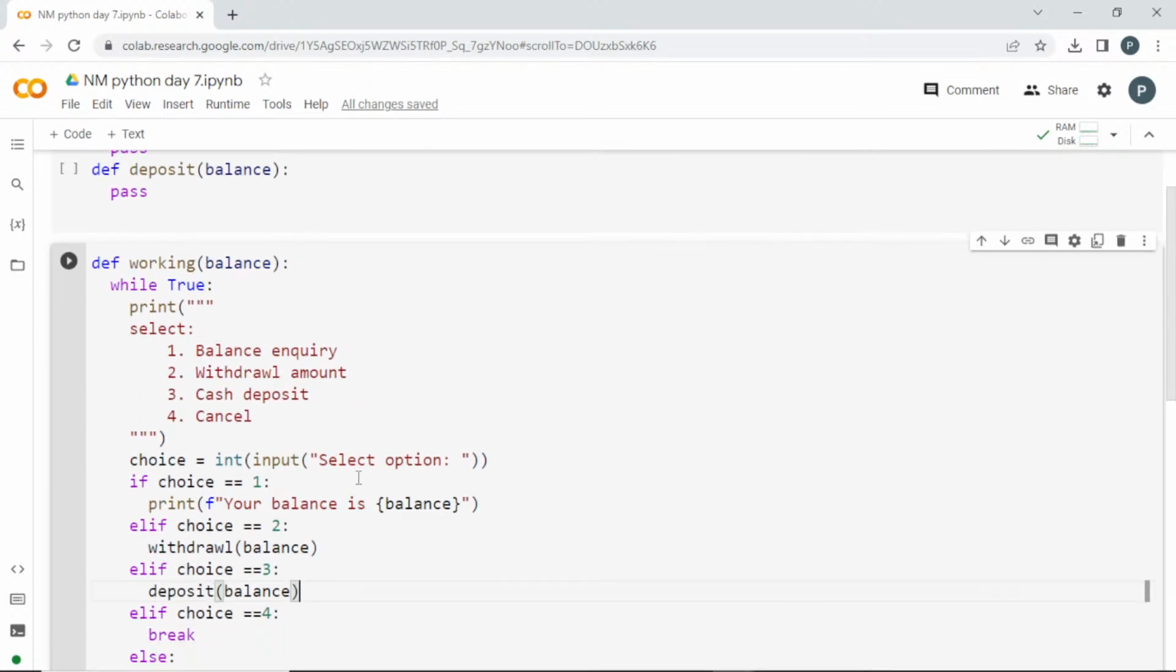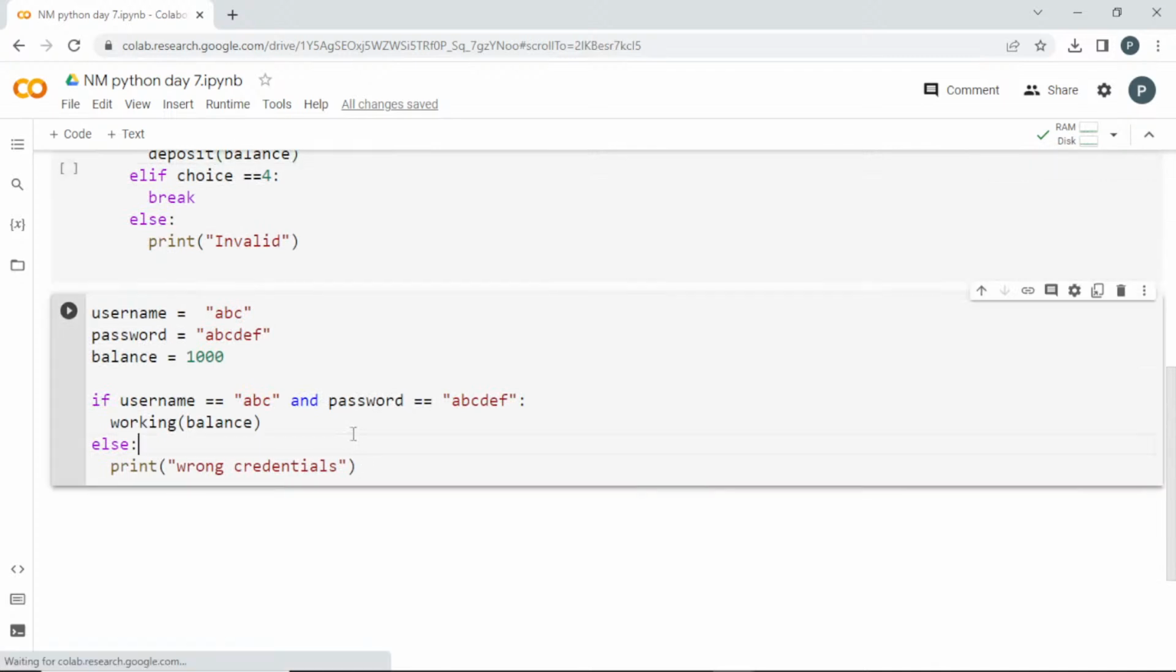If you have any doubt, please ask me, particularly where I should repeat. I can tell you once again. First, we have created a username and password and we are verifying it.